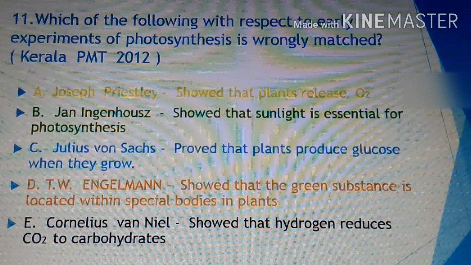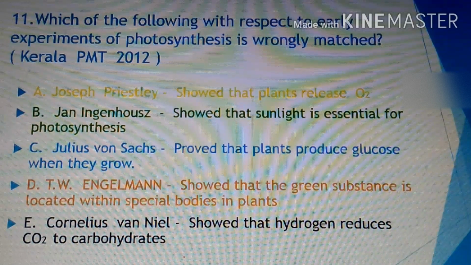Julius von Sachs proved that plants produce glucose when they grow. So this is also the correct match or correct pair. T.W. Engelmann showed that the green substance is located within special bodies in plants. This is the wrong match, because the contribution provided by Engelmann relates to the first action spectrum.